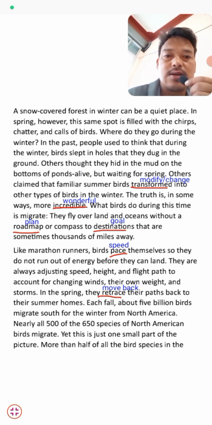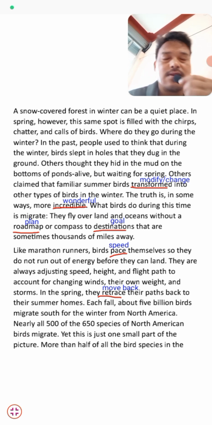Others thought they hid in the mud on the bottom of ponds, alive but waiting for spring. So other people thought that birds hid themselves in the mud, students, the wet soil, and waited for the springtime. So this was another belief, another misconception we can say.